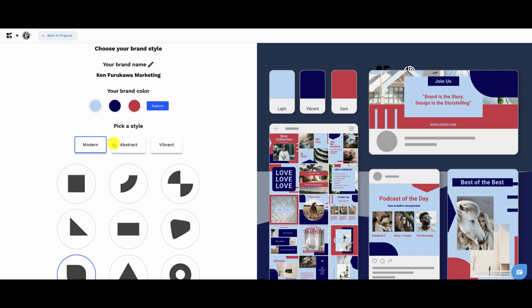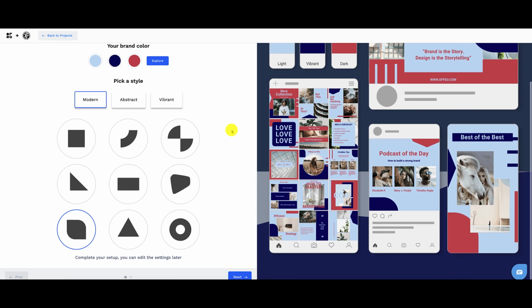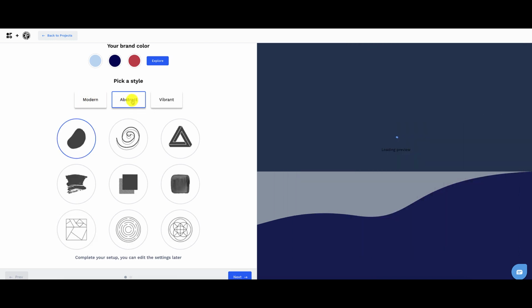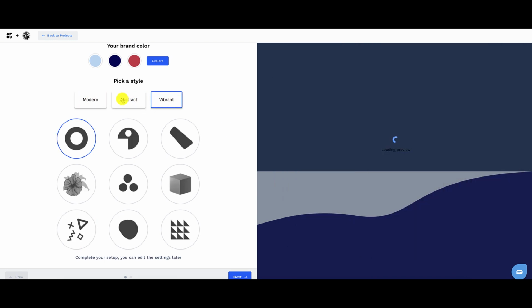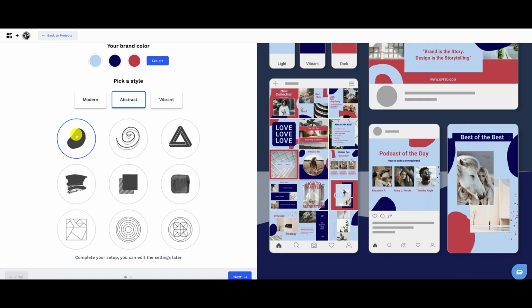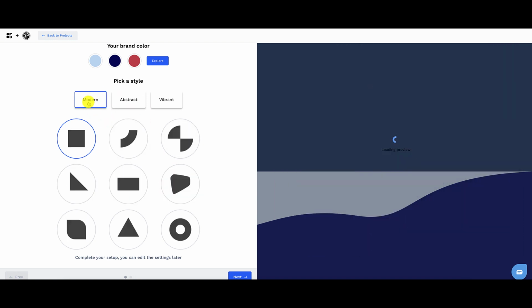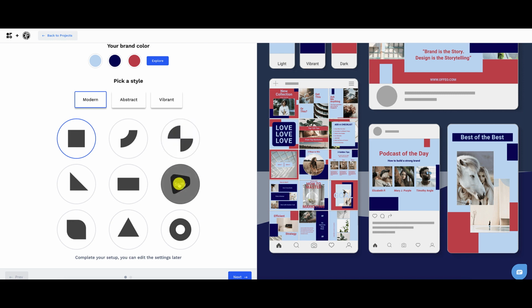Then from there, you can choose different styles. So what kind of style are you? Modern, abstract, vibrant? So you get to choose. And from here, they have different templates. So this one right here says spiral, hexagon, brush, draw. So you can see based off of individual styles, you can choose whatever you want.